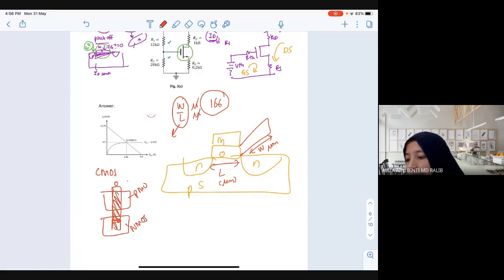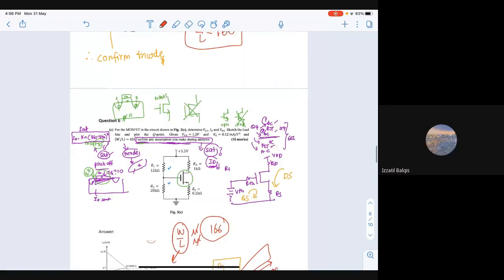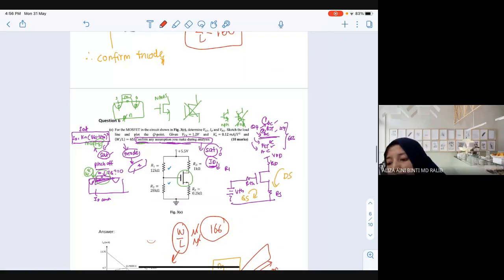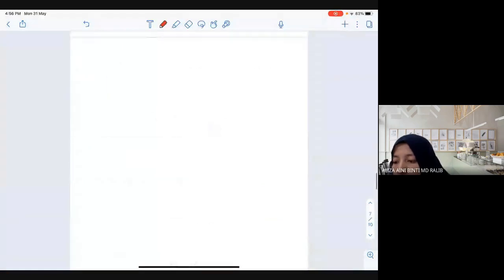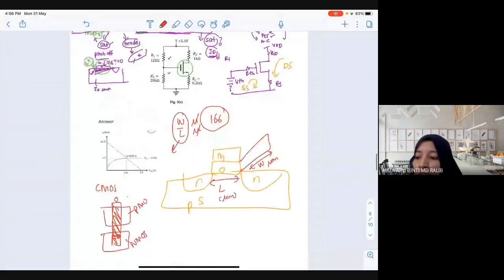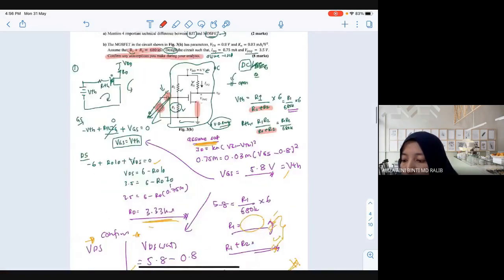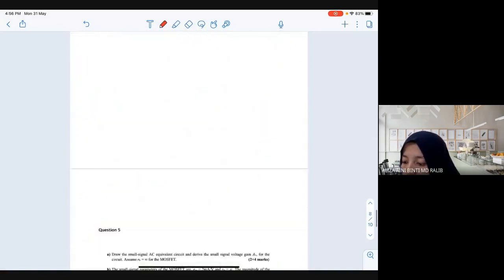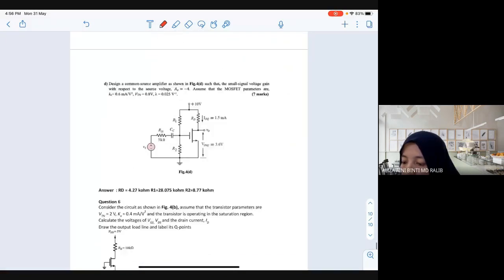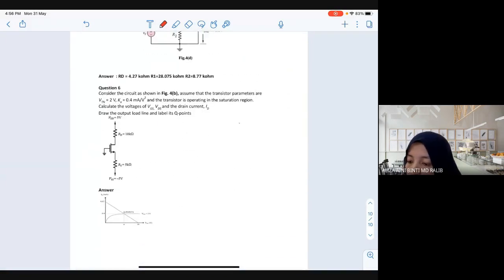Okay, is that it? Okay, madam. Okay, so no unit. I think I have a bunch of this one combination. This one also has more questions, so you can try. I have posted this inside the Google Classroom and also Telegram, so you can try to answer the rest of the questions on your own. Leave the chapter 6 amplifier, ignore it first. This is also a good example that you can try. Draw the load line.